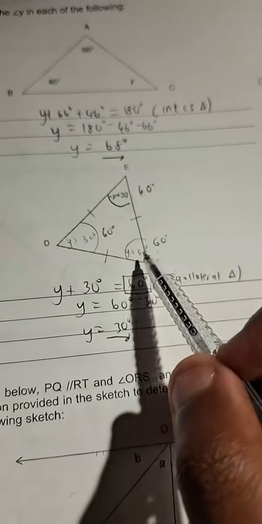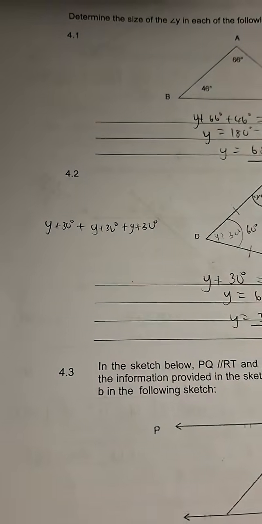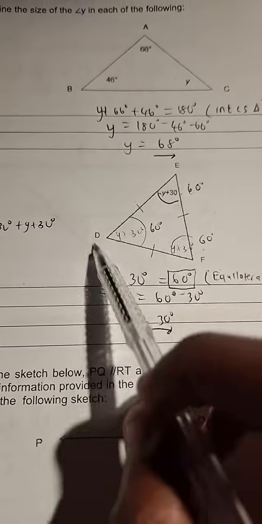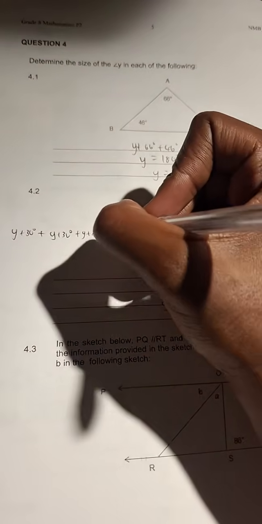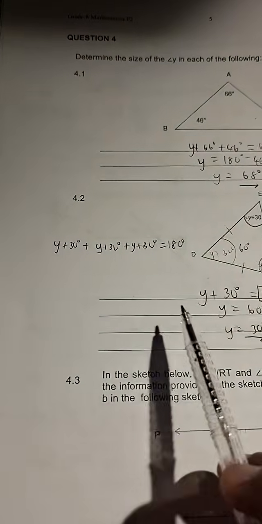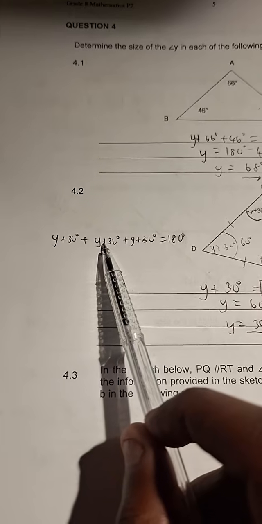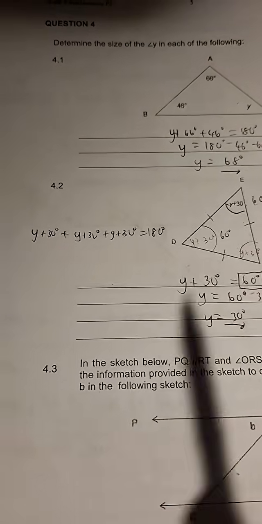Or you could say y plus 30, this is also going to be y plus 30, and this is also going to be y plus 30. There's no need for alternate angles. This is not alternate angles, guys. These are angles of a triangle. There's nothing about alternate angles here. Please just be careful there. You are reading into the wrong thing. So I can say y plus 30 plus y plus 30 plus y plus 30 is equal to 180. This is another way of doing the very same question.